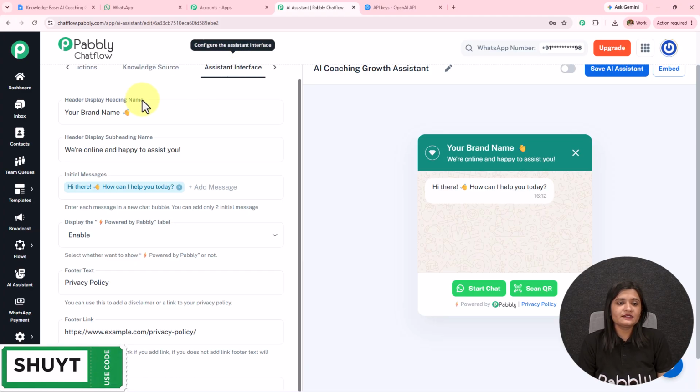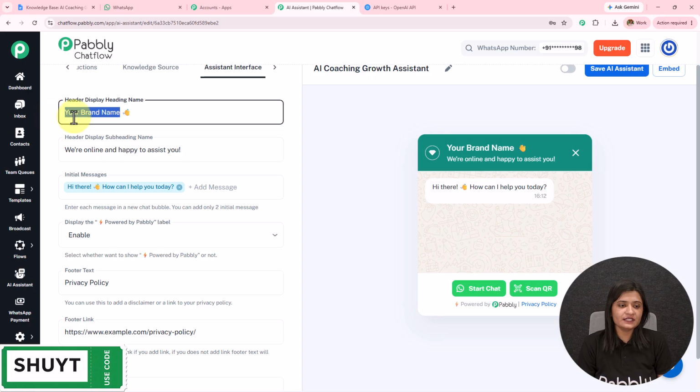Then we have this assistant interface. Over here you can see the heading name. If you change the heading name, it will start displaying.